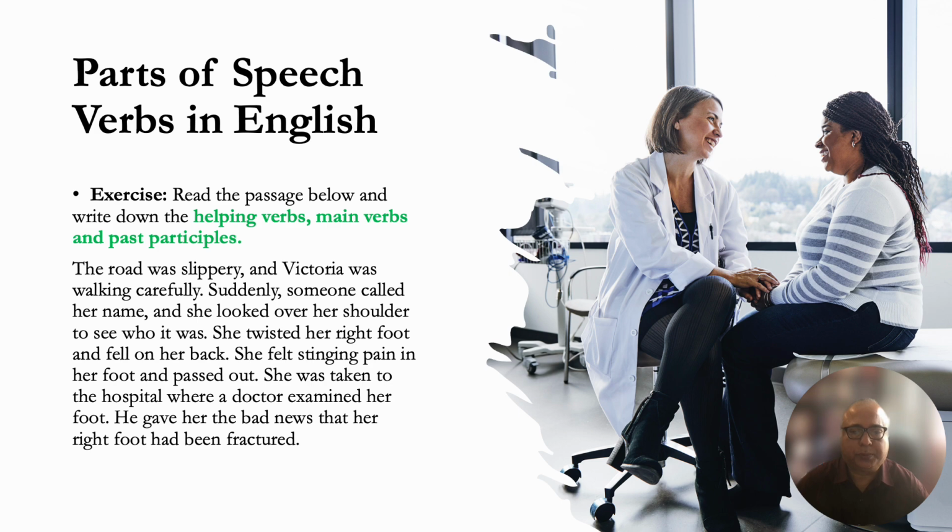Okay, so as we usually do, we end a lesson with an exercise to give you a chance to practice what you have learned. In this exercise, I need you to read the passage below and either highlight or underline. If you're using a tablet, you can highlight, correct? So you just highlight the words in the passage that you think are helping verbs, main verbs, and past participles. So take a few minutes, relax, do the exercise, and I'll show you the answers in a few moments.